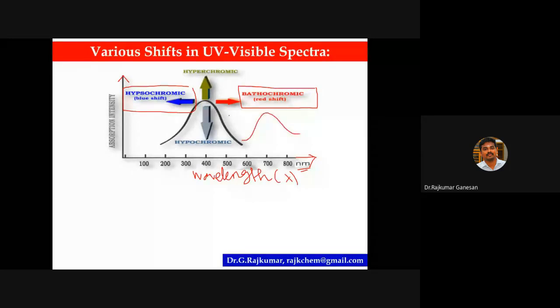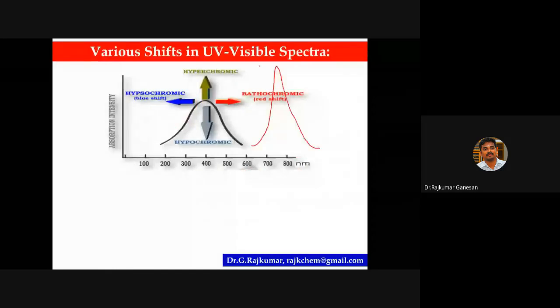Here it is hypsochromic. If the intensity is increased like this, then it is hyperchromic. If the intensity is decreased, then it is a hypochromic shift. You should remember these 4 shifts.